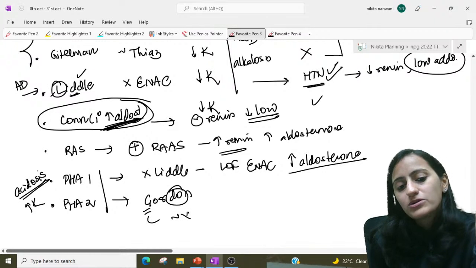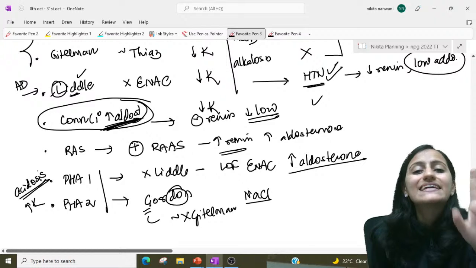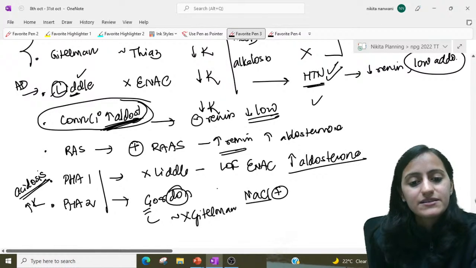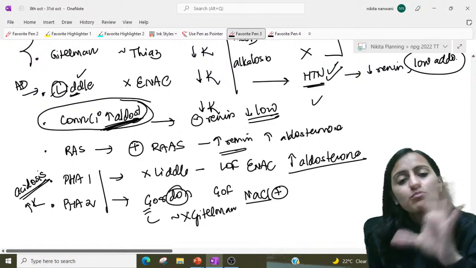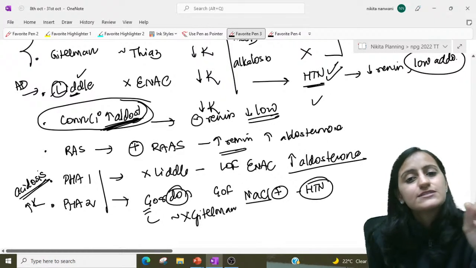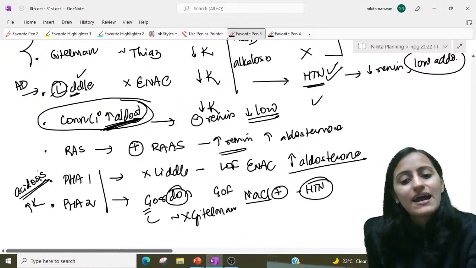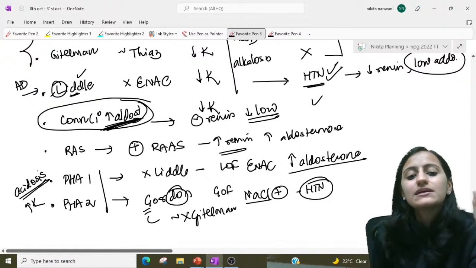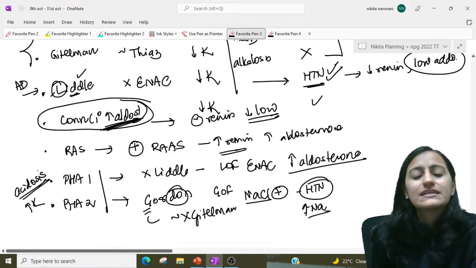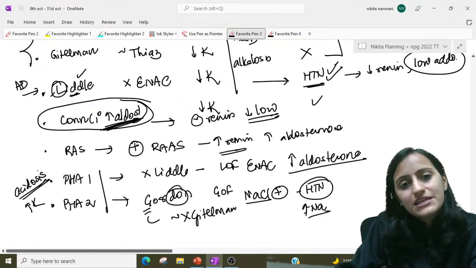Type 2 is your Gordon's. Gordon's is the opposite of Gitelman's. That means, where is the defect? The NaCl co-transporter, like thiazide, gets activated. It is gain of function. So more sodium is reabsorbed, which will lead to hypertension. So Gordon's and Liddle's have hypertension. It will have increased sodium because sodium is reabsorbed.